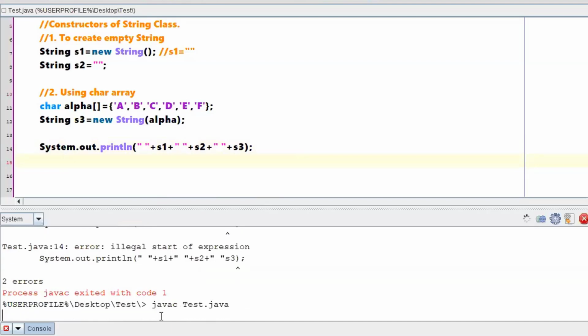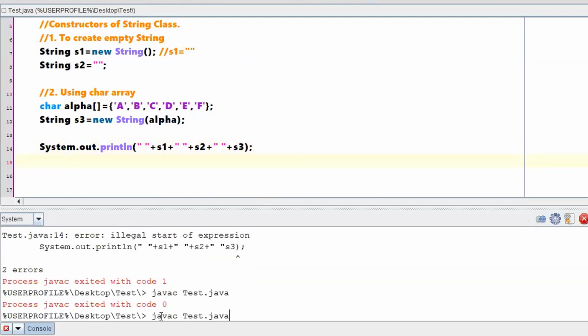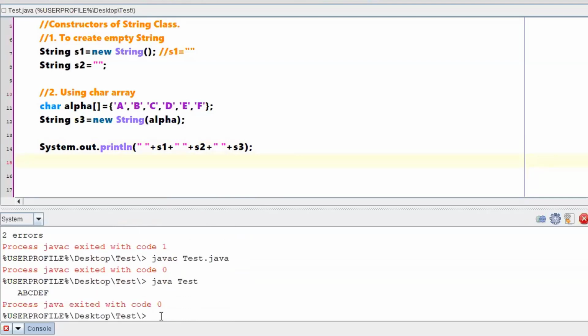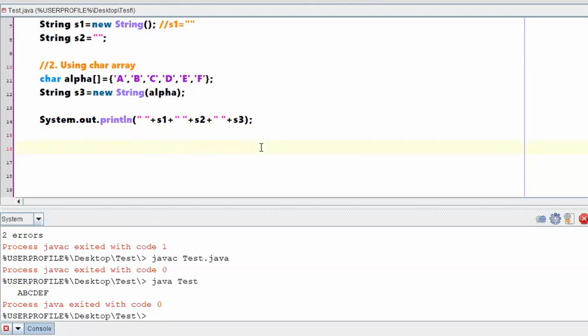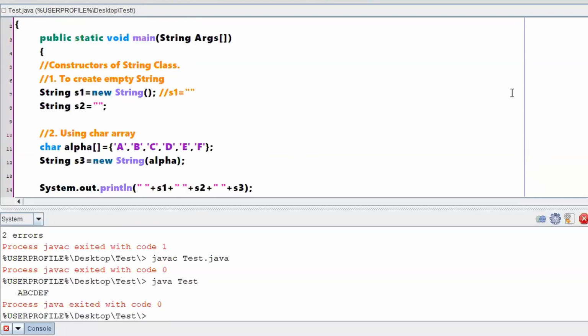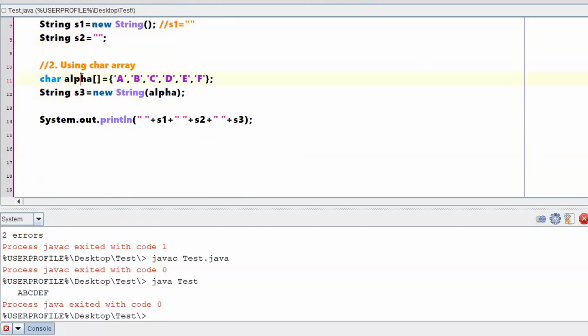We should be quick in looking at errors. A, B, C, D, E, F, and here it is printing a space. That means s1 and s2 are empty, right? So I am able to create strings in both the fashions. One directly by using a new keyword, that is an empty string. Another is by initializing a null to s2, and the third one is by passing a character constant, right?